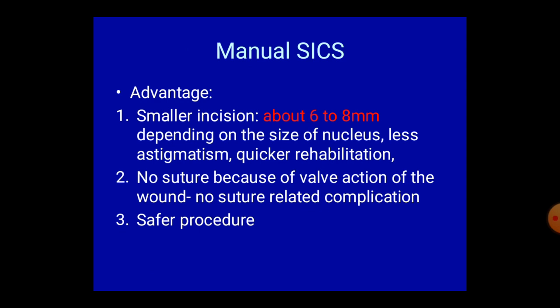Manual SICS. What are the advantages? The incision is small, about 6 to 7 millimeter, depending on the size of the nucleus, less astigmatism, quick rehabilitation. No suture because of valve action of the wound, so no suture related complication, and a safer procedure.